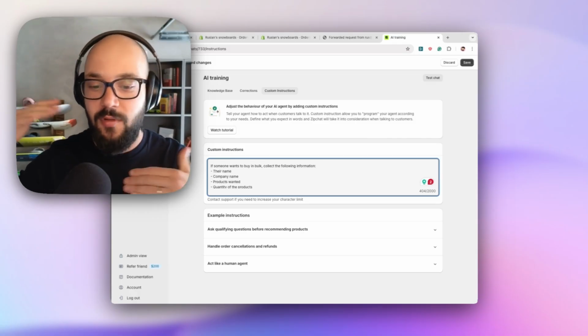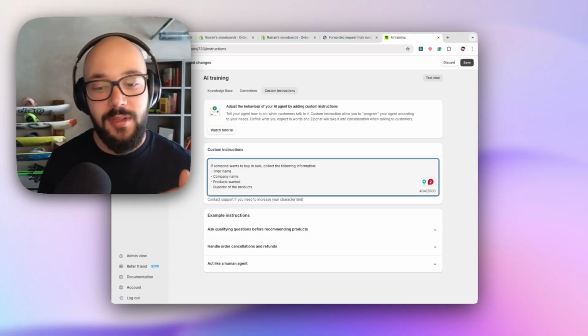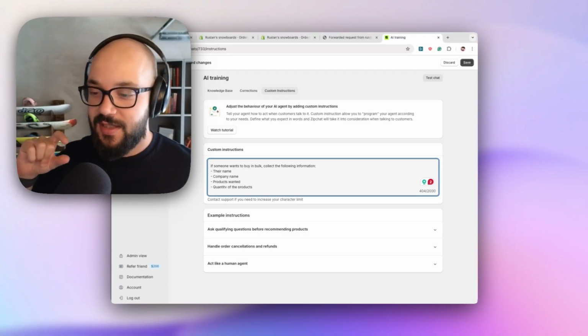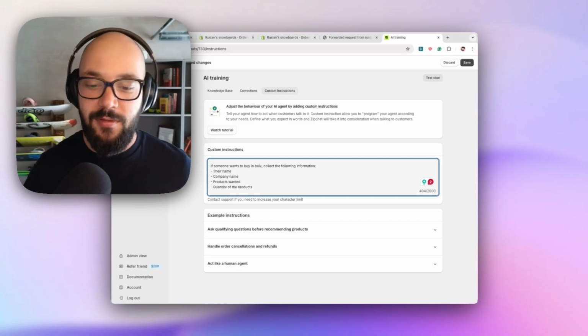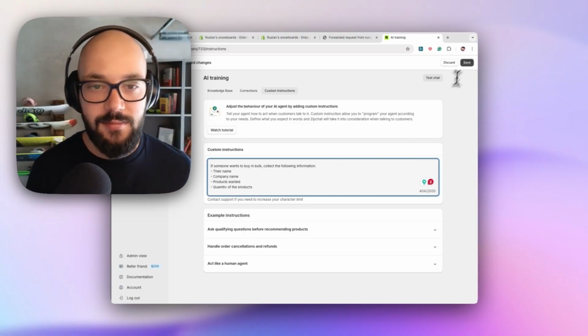Zipchat will use the chat bubble as a form collector. It's going to ask for all the details, validate them, and then send you an email with the already filled information that you can process. Let's give it a try.